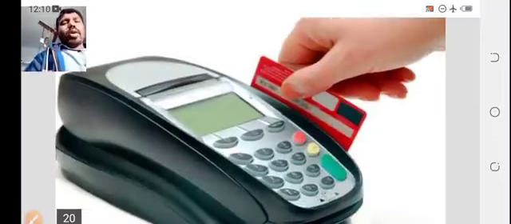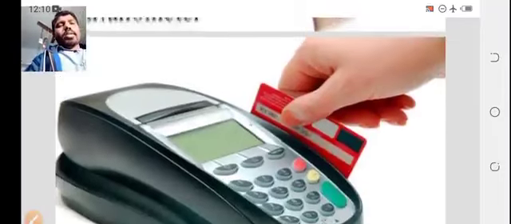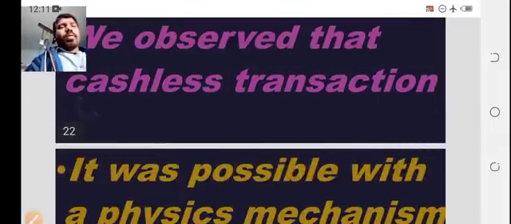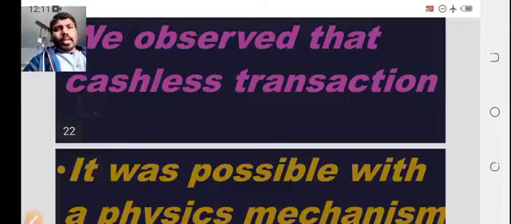Here, a person is swiping his card at a swiping machine. Recently we observe a lot of cashless transactions, where we simply do the transaction without taking cash. How do you take money from the ATM, scan the QR code, or do an ATM card transaction?